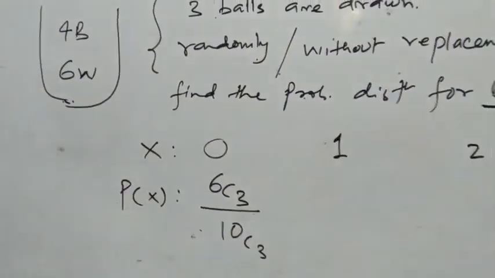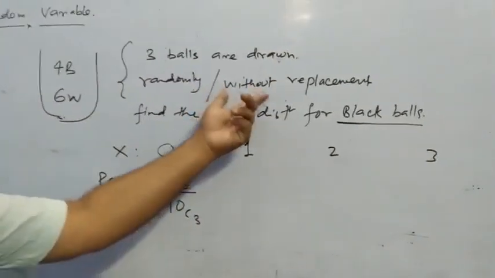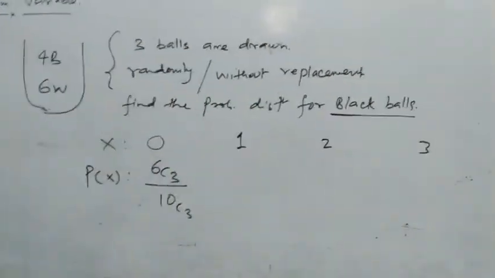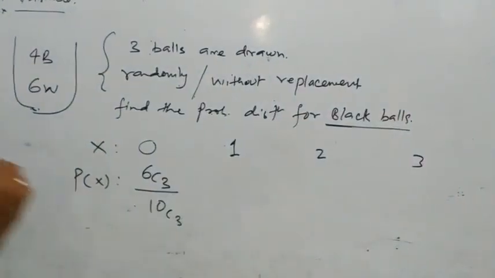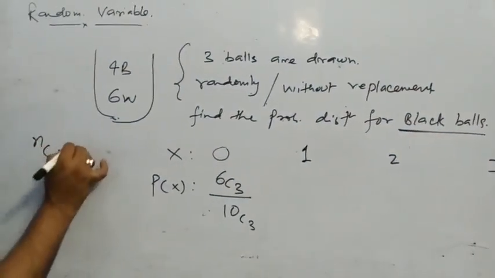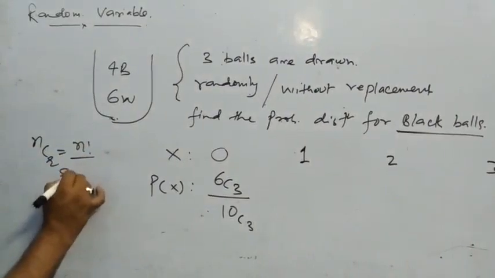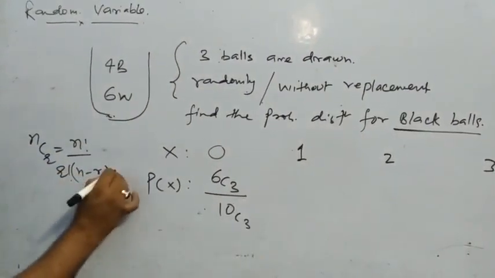You see, children, in case of without replacement or randomly, you can use the method of C. You can use the method of C, and nCr is equal to n factorial upon r factorial (n minus r) factorial. Using this, you can break it down.